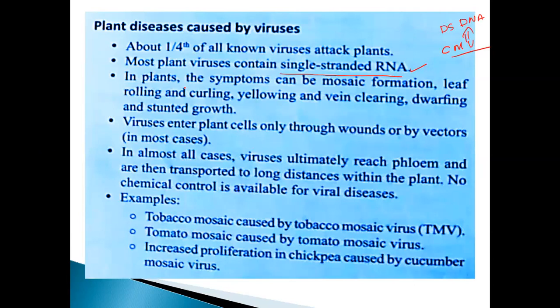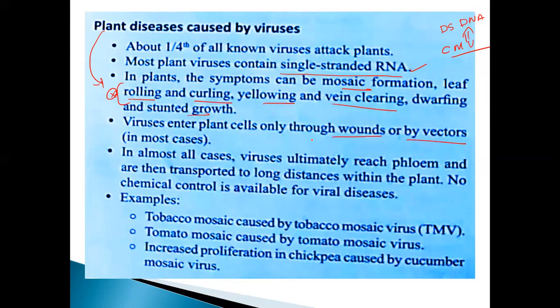And next one, in plants the symptoms can be mosaic formation. Already we discussed mosaic formation, leaf rolling, curling, yellowing, vein clearing, dwarfing, stunted growth. All these effects are produced by the virus. So virus enters the plant cell only through wounds or by vectors. What is the meaning of vectors? Do you know about that?